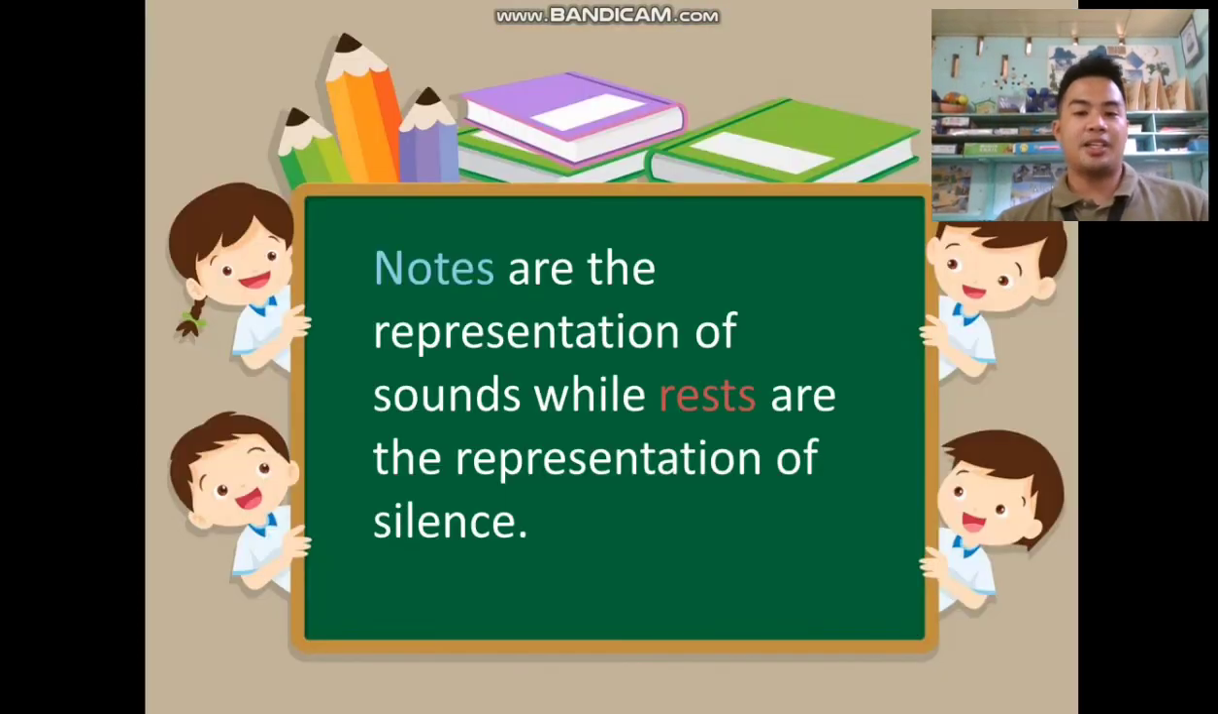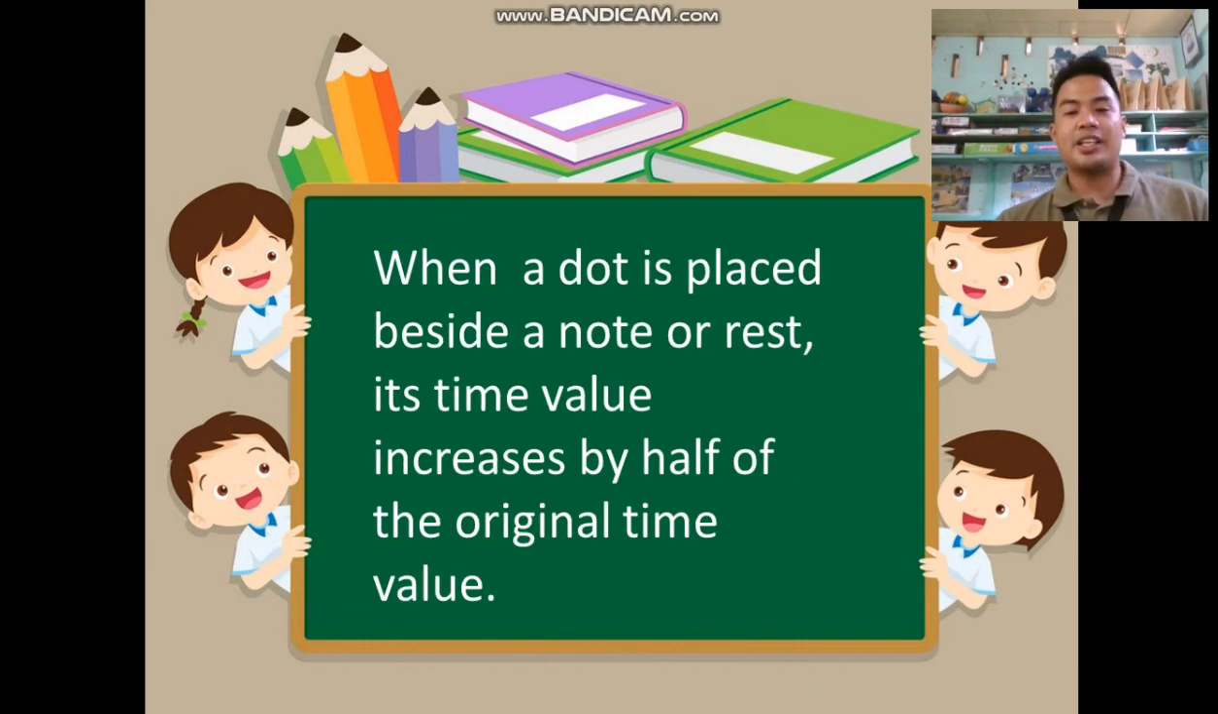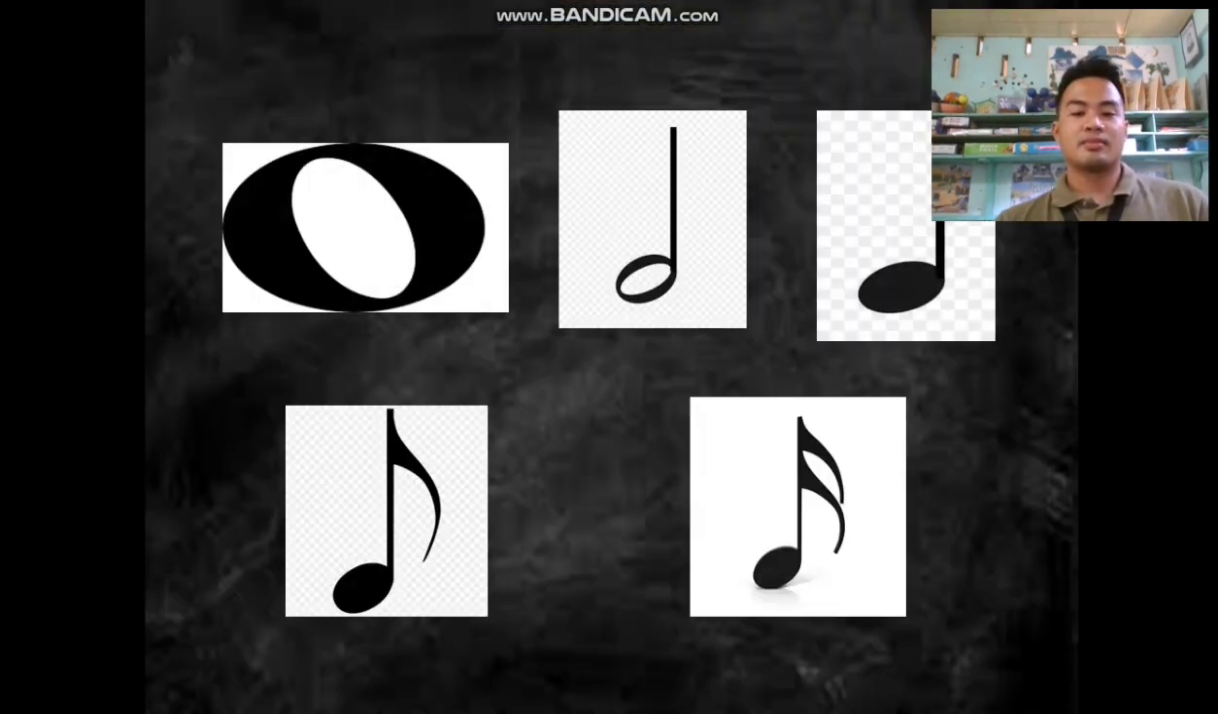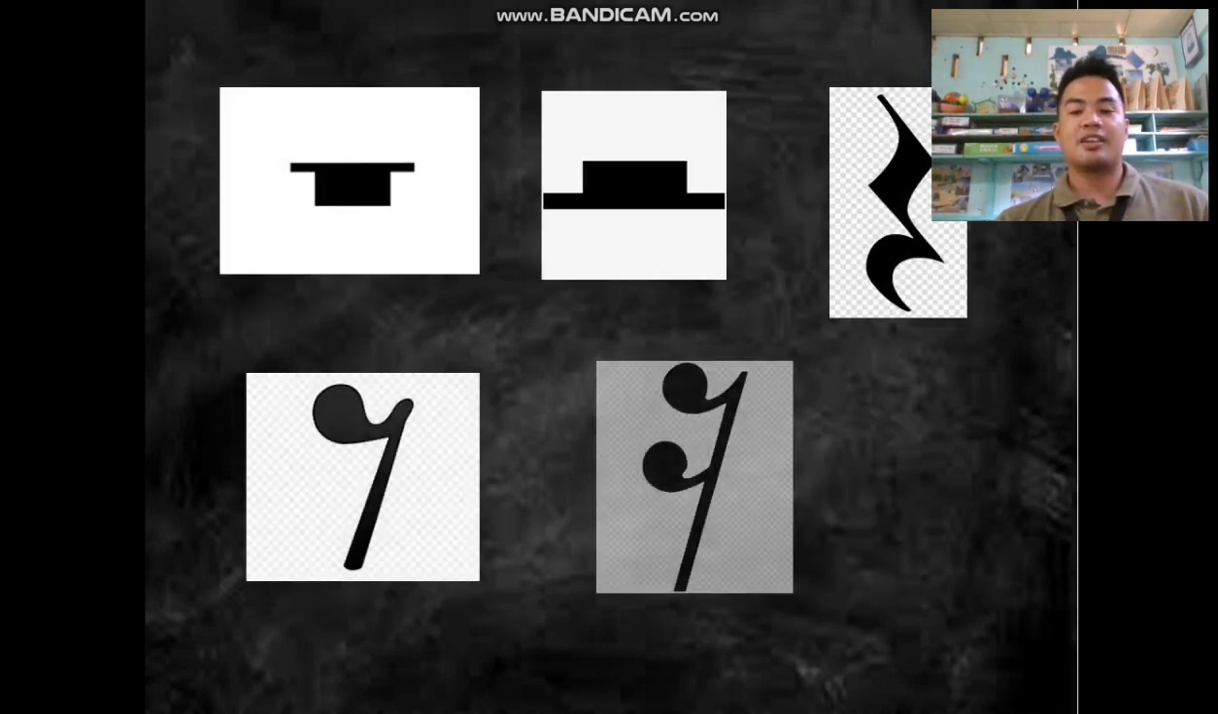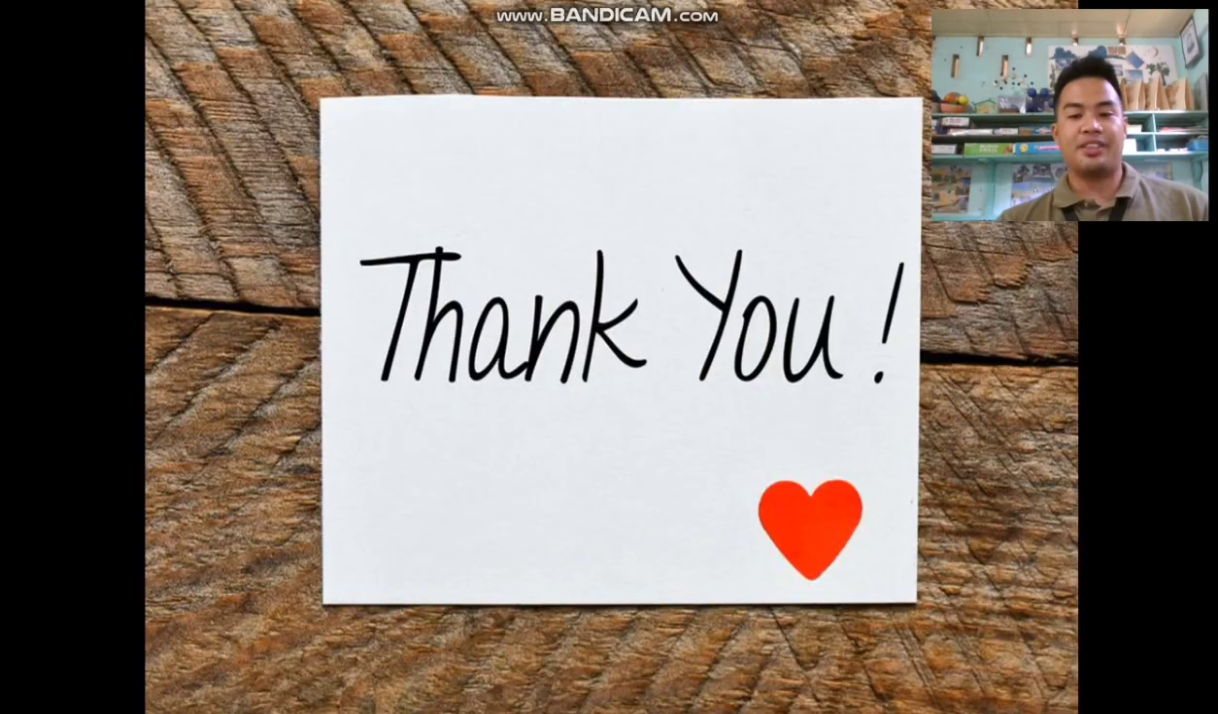Now as a summary, notes are the representation of sounds while rests are the representation of silence. When a dot is placed beside a note or rest, its time value increases by half of the original time value. Take note of that information, class. These are the notes and these are the rests that we have discussed.